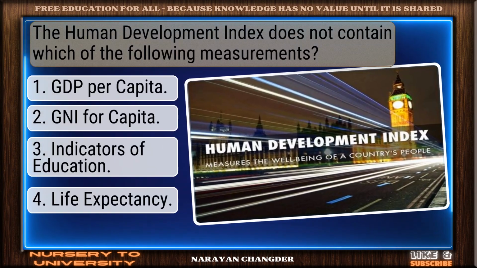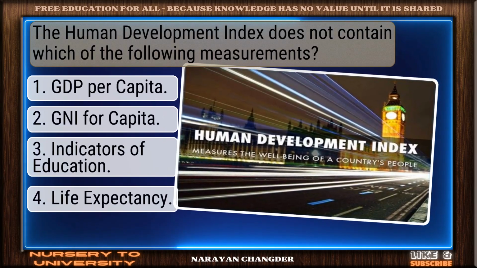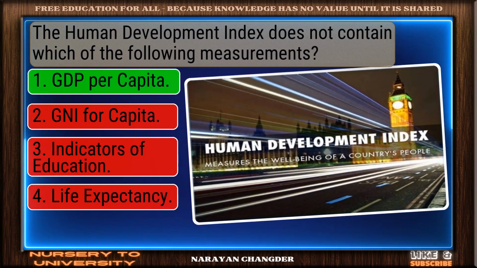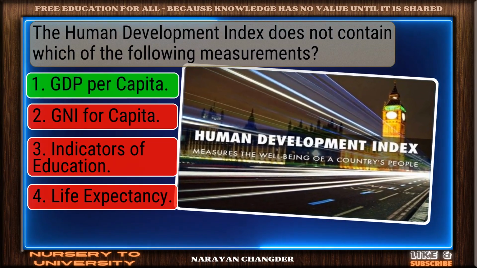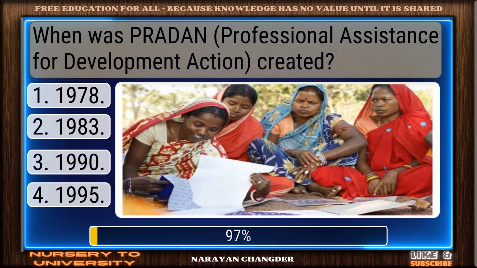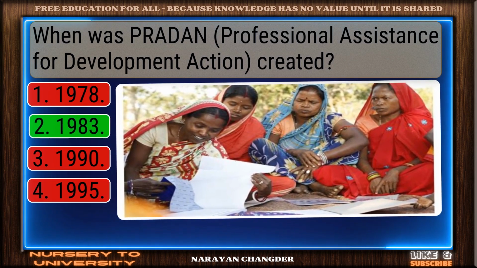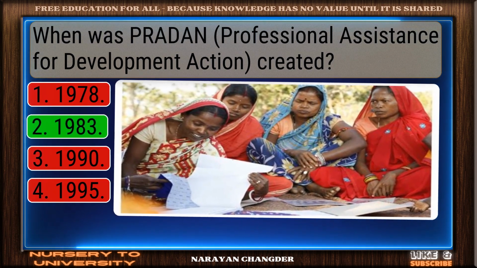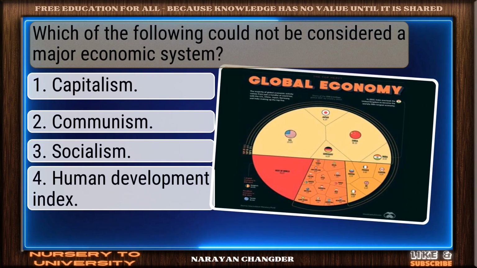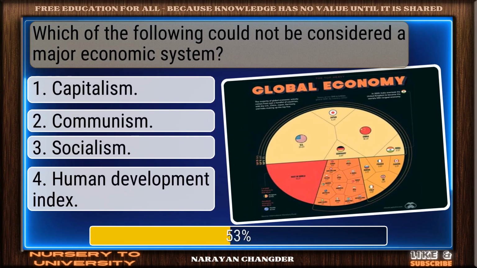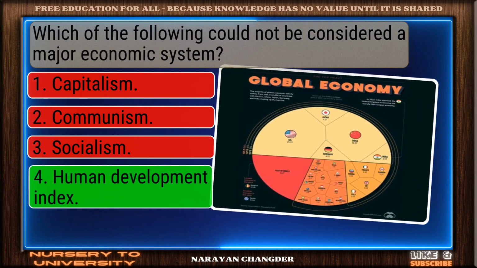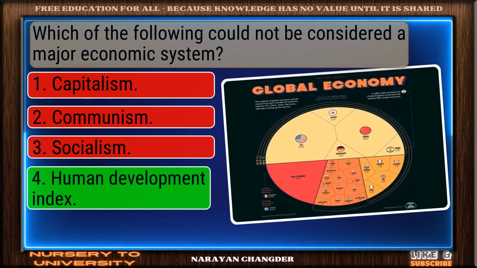The Human Development Index does not contain which of the following measurements? Well done. GDP per capita is the right choice. When was Pradhan created? Exactly. 1983 makes sense, and it is the right choice. Which of the following could not be considered a major economic system? Well, pick it. Human Development Index is the correct answer.